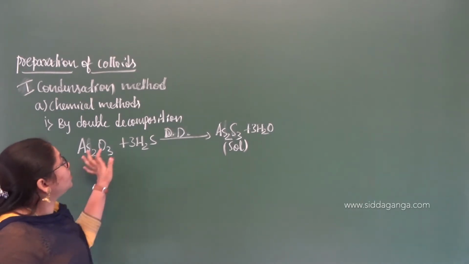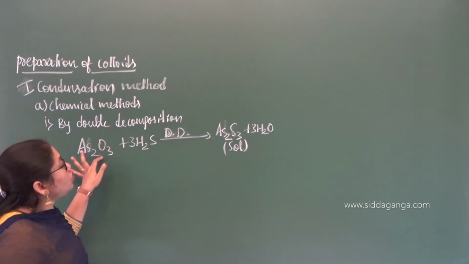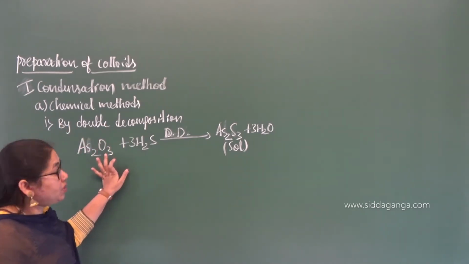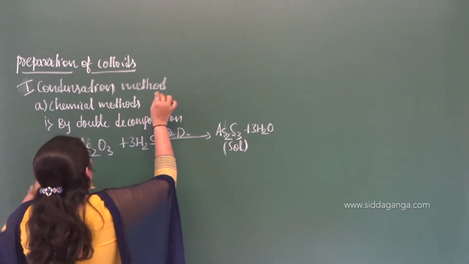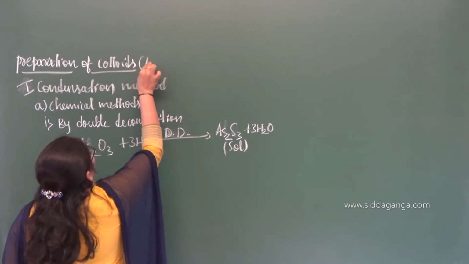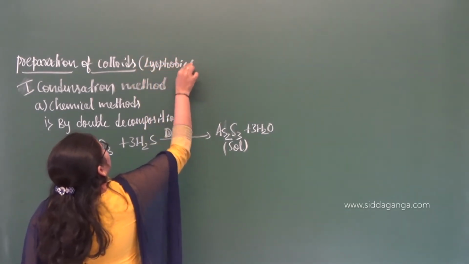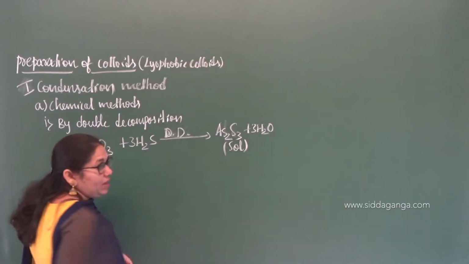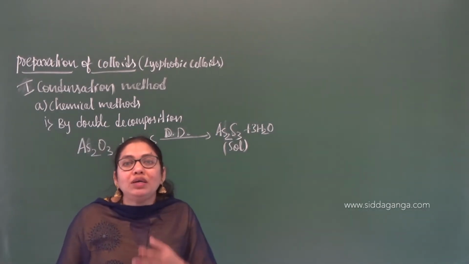So this reaction is called the double decomposition reaction, which is used for the preparation of colloids. Especially, what type of colloids are these? What I am writing here is lyophobic colloids. Do you know why? Because lyophilic colloids can be easily prepared just by mixing the dispersion medium with the dispersed phase.